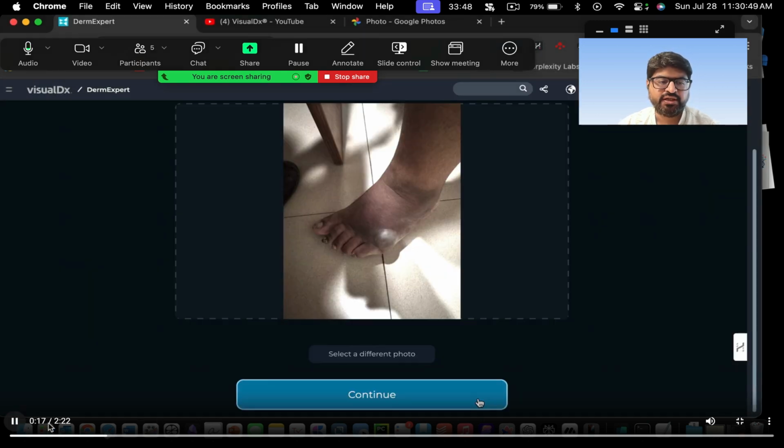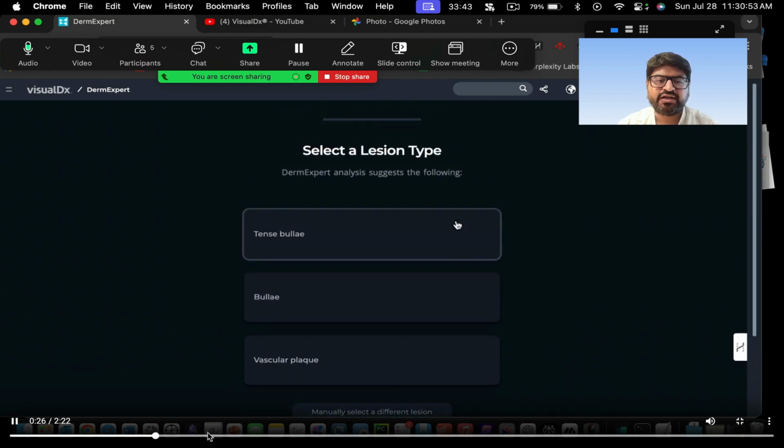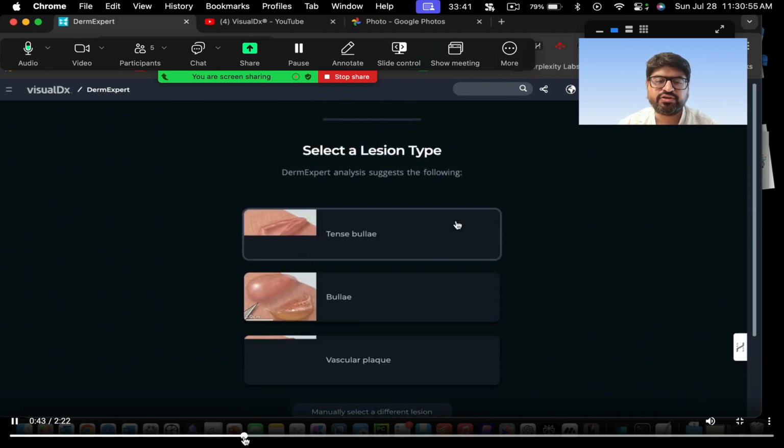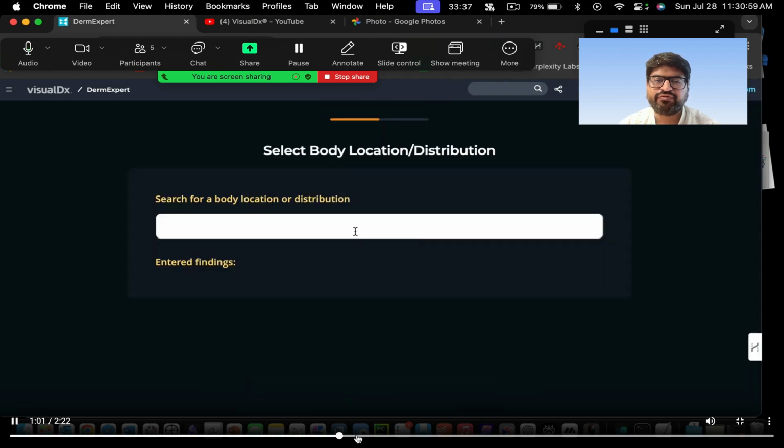This is the image of a patient which I had, right? So you have to upload the image. When you upload the image, it will ask some questions. Is it a bulla? Those kind of basic things. And then it will start building, what is the skin type of the patient?